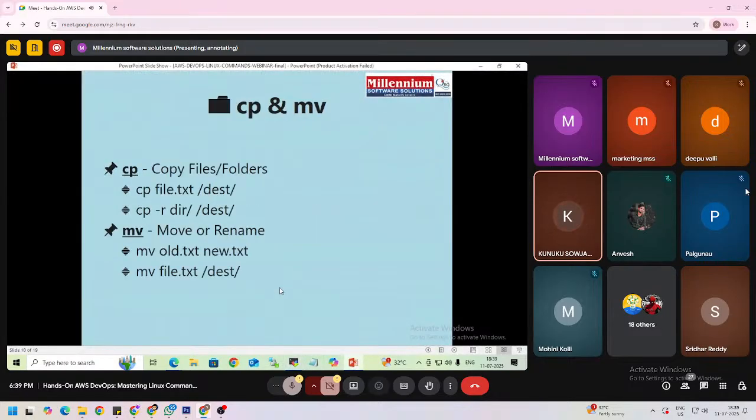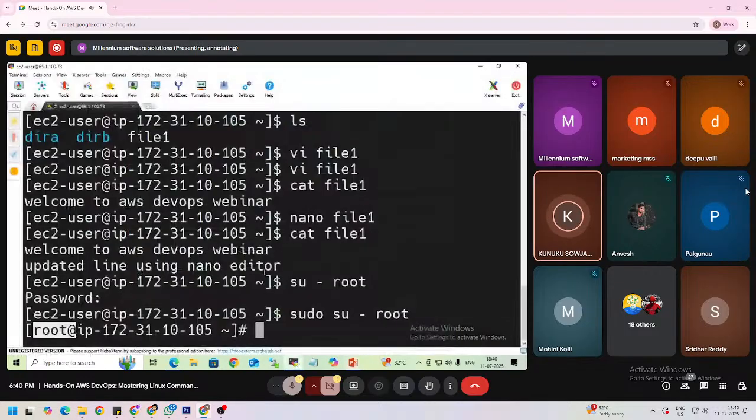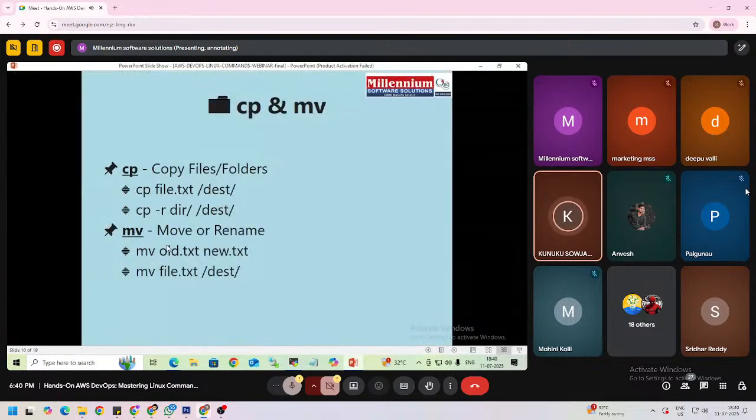And the next ones are the cp and mv commands. Here the cp command is used to copy files, nothing but Control C, and mv is nothing but Control X, right? So cp means copy. If you want to copy any file or directory from one location to another in this server, you need to use the cp command. Or if you want to move that file or directory completely from one location to another in the server, we need to use the mv command. And mv is also used to change the name of a file or directory.